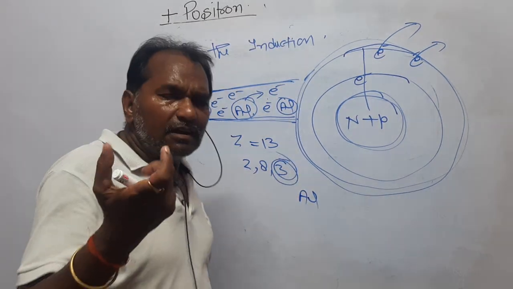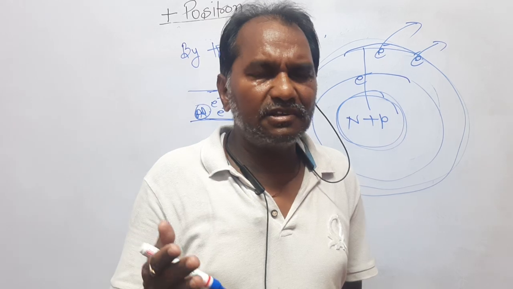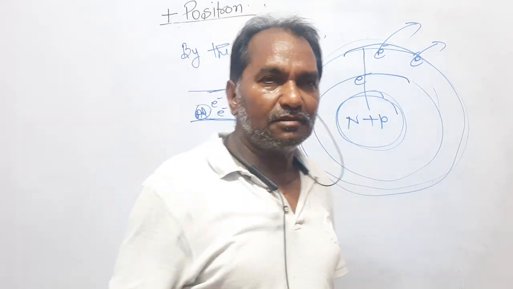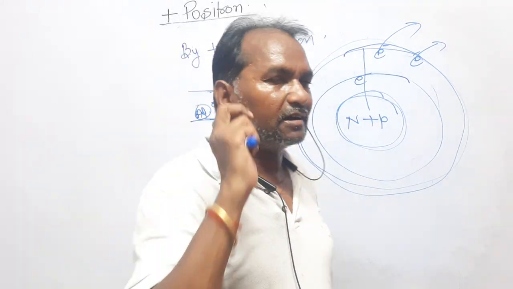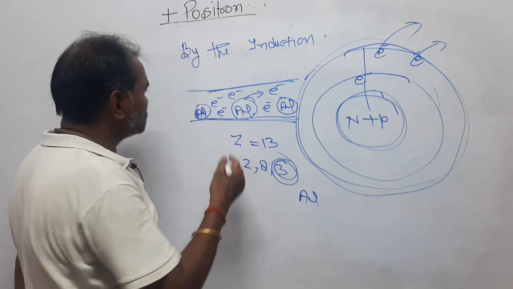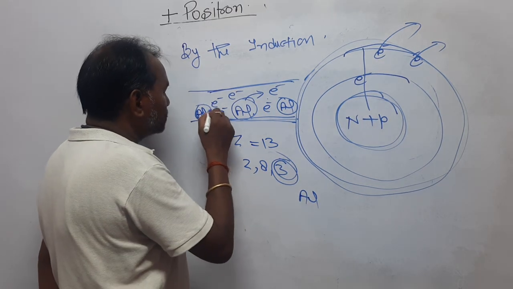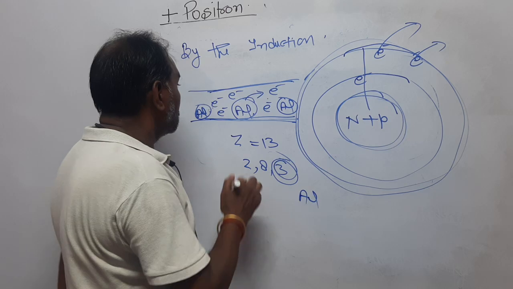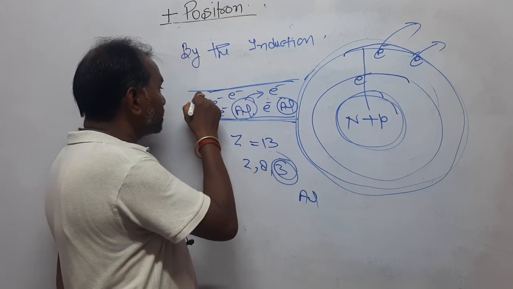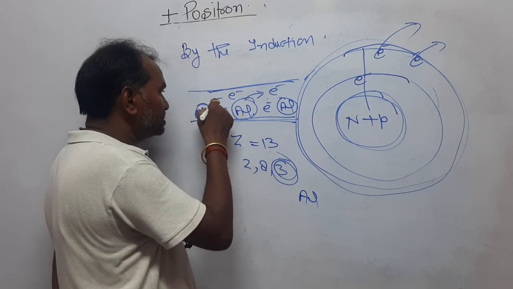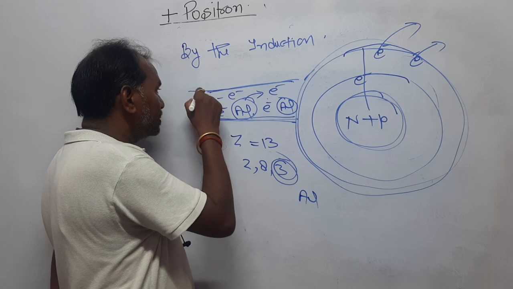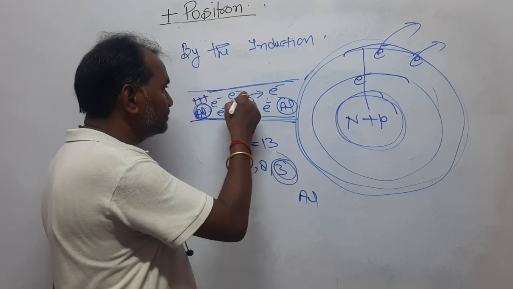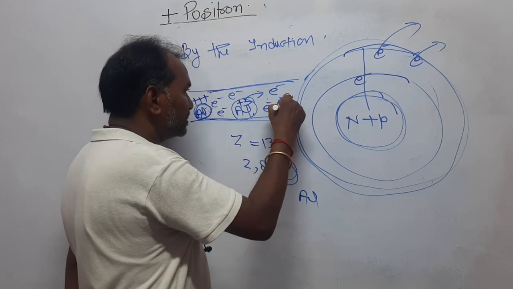When they leave the wire, that is just a different thing. We will talk about it when you study things like the photoelectric effect. Now, dear students, the electron has come out from the outermost orbit like this. When 3 electrons are ejected from the aluminium atom, it becomes positive, plus 3, plus 3.